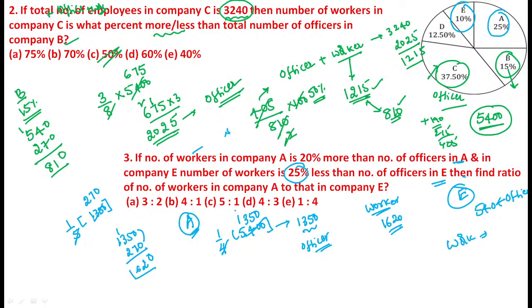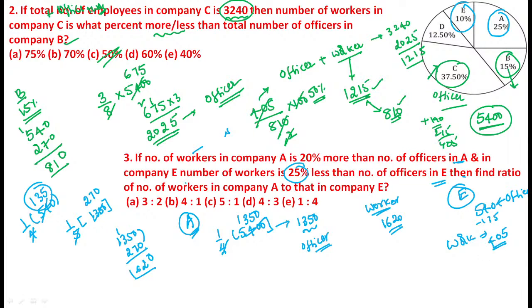25%. 25% means 1 by 4th. Guys, 25% means 1 by 4th of 540. 1 by 4th of 540 means, see, 4 ones are 4, 4 threes are 12, 4 fives are 20. So, 135 members are less. Just subtract 135 here. Now, here 5, here 0, here 4 minus 1, the value becomes 305. It's not 305, it's 405.